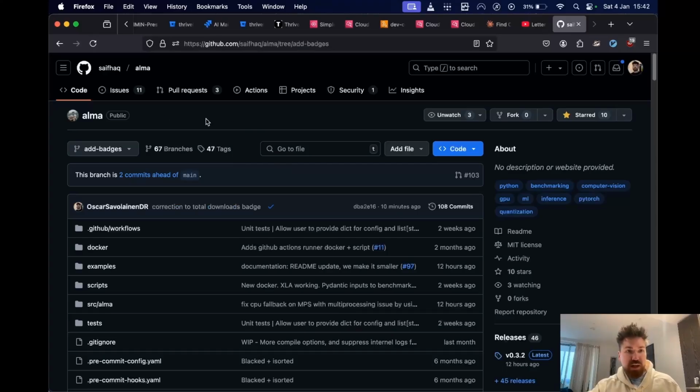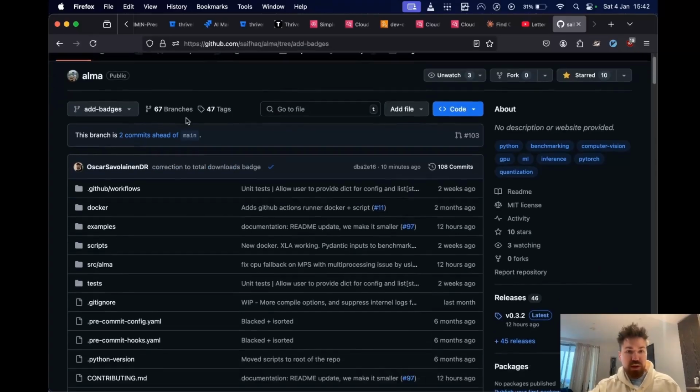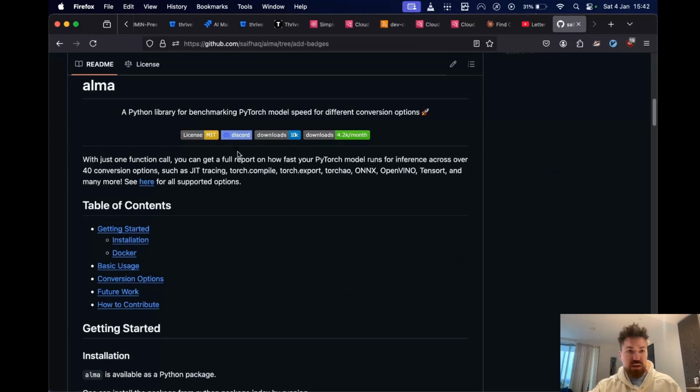So yeah, this is Alma. It's on Saf's GitHub and it looks like this. As I said, it's a Python library for benchmarking your model speed across different conversion options. The idea is that, okay, you have your model, but how should you run it in inference? There's an eye-watering number of options. The idea of Alma is to package those all together in an easy-to-use way, and then it lets people experiment with it.